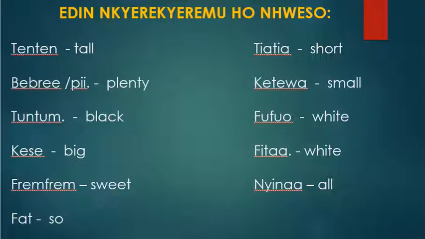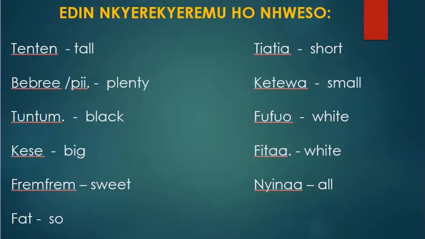We gave examples: ten, bebree, tuntum, kɛse, frem, so, tietia, ketewa, fufuo, fita.